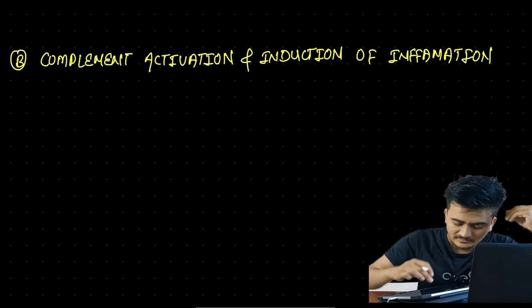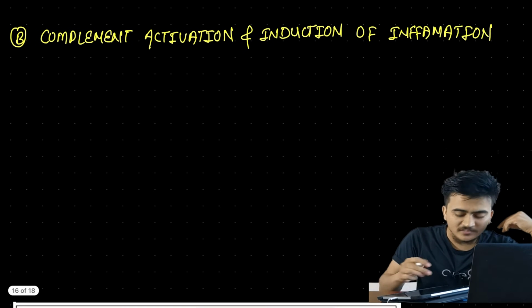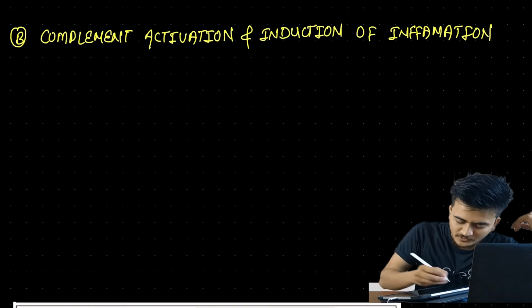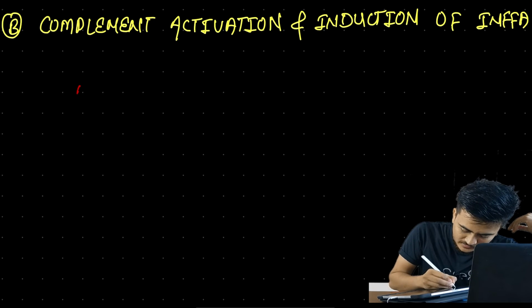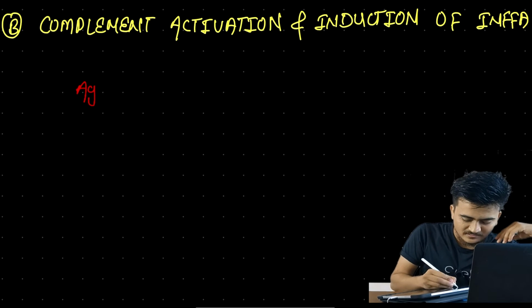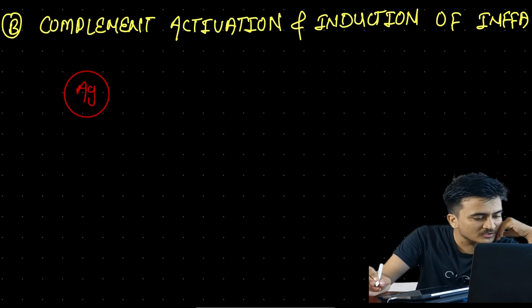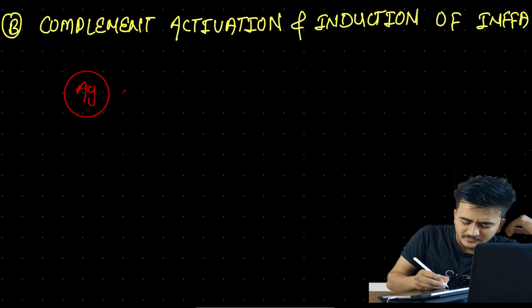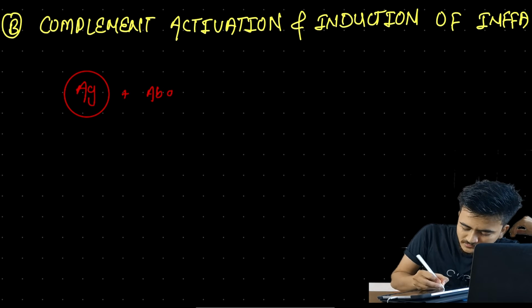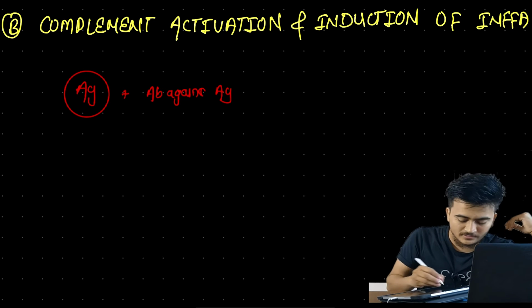Now talking about this, we have antigen. This antigen will cause the formation of antibody against the antigen.